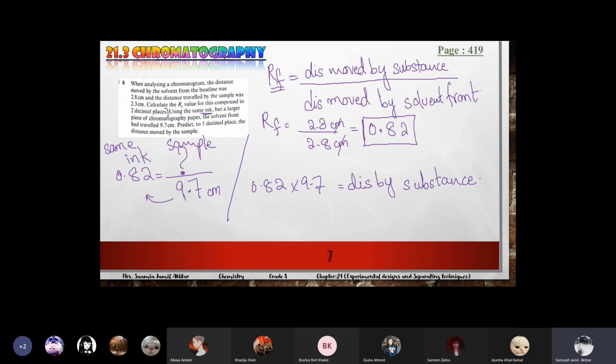Yes, girls, multiply. It will be 7.9. You can round it off also, so it will be 8.0. Distance traveled by the sample. And what will be the unit? Because it's distance, you can write 7.9 centimeter or 8 centimeter if you round off.